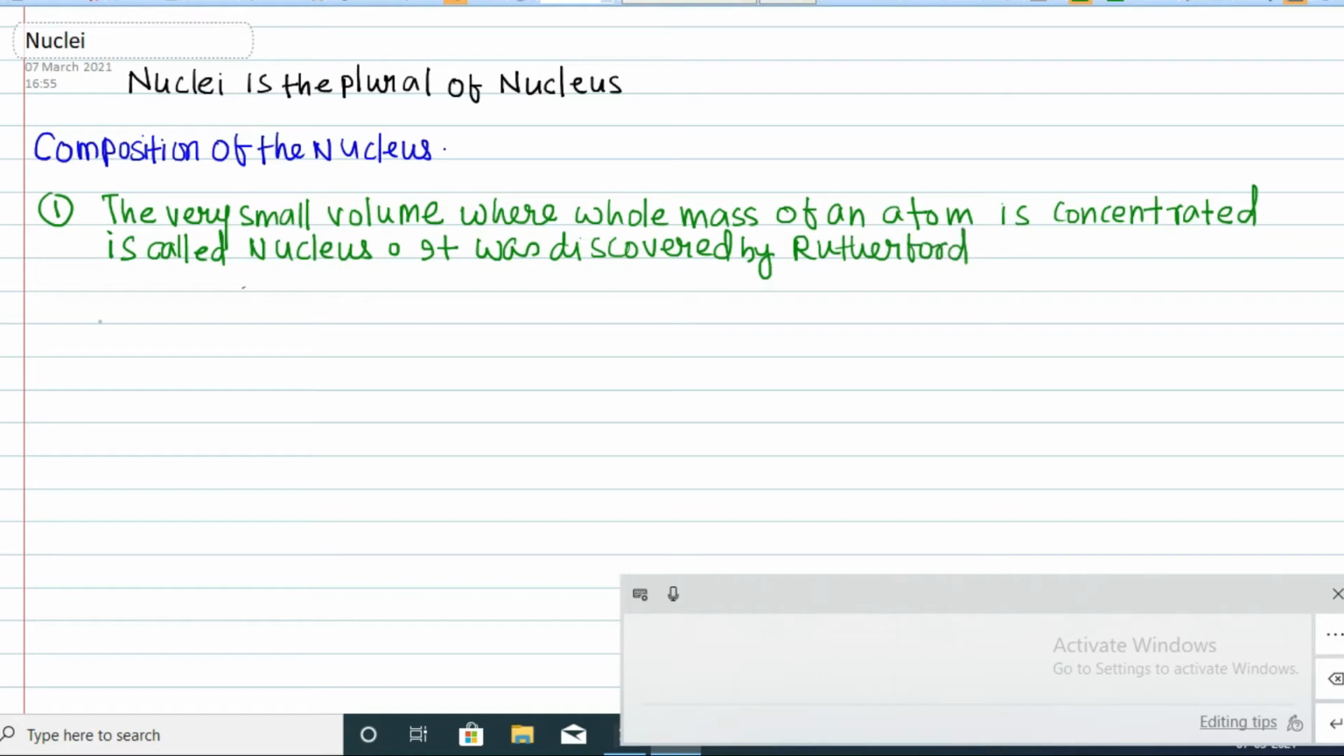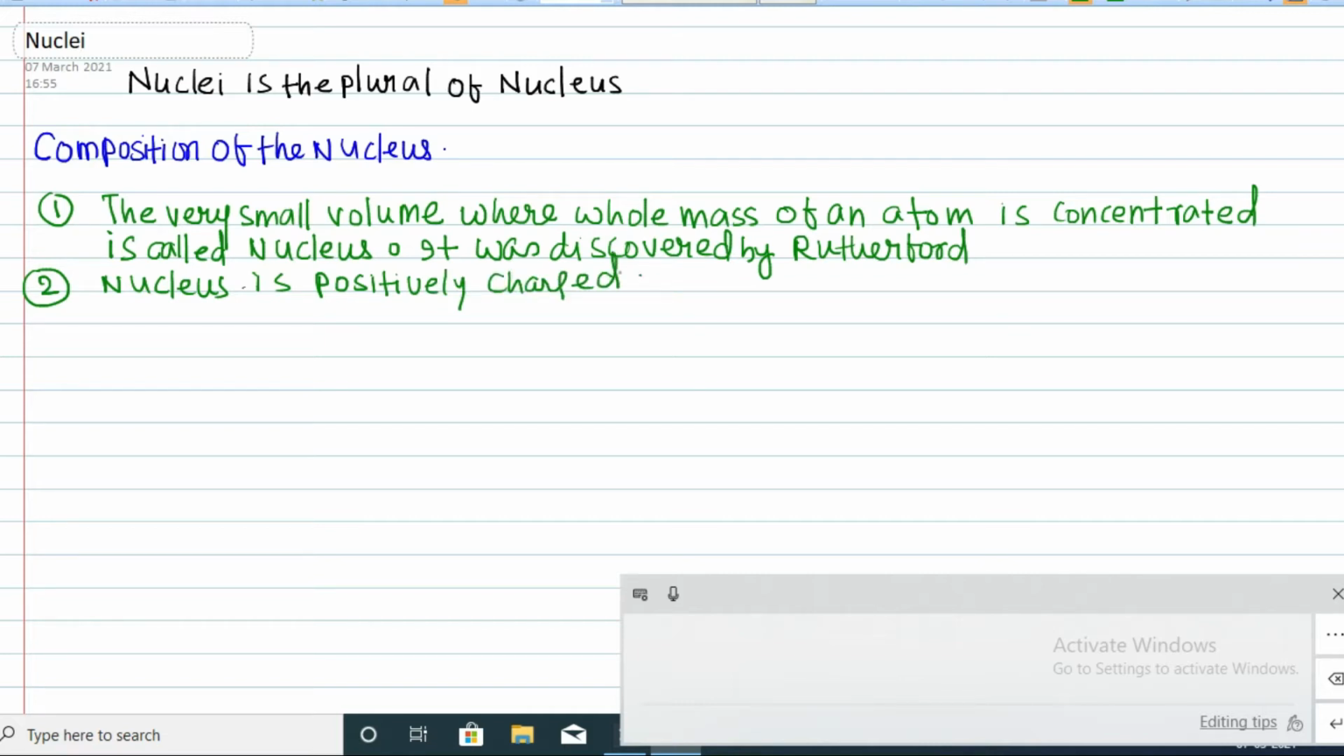The second point about the nucleus is that the nucleus is positively charged.